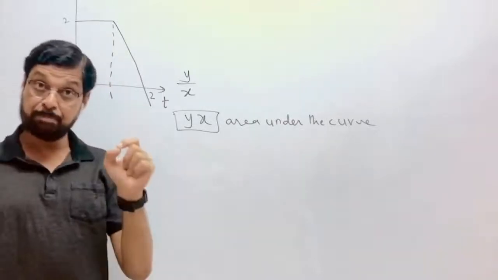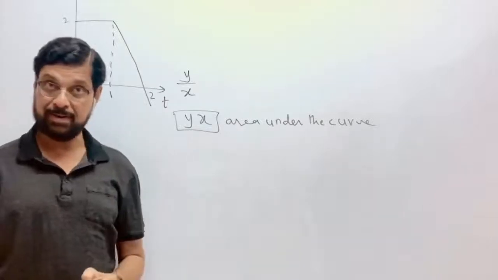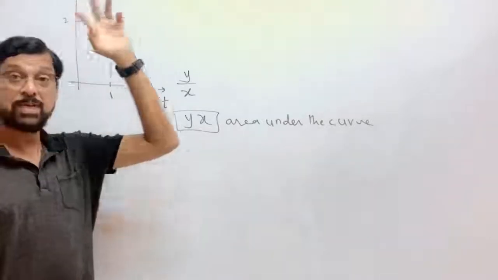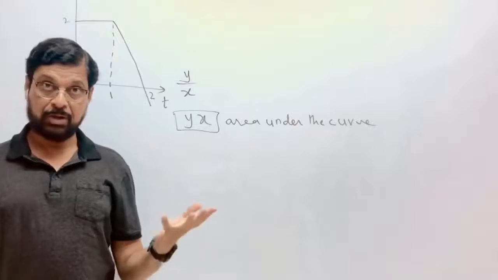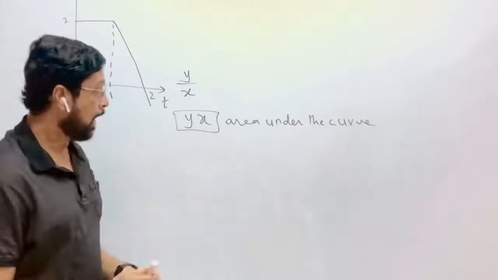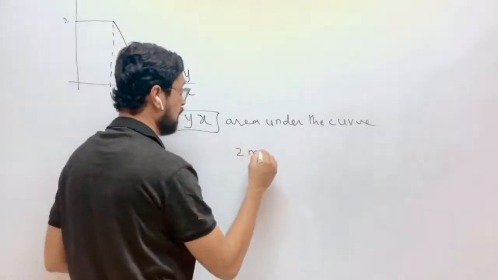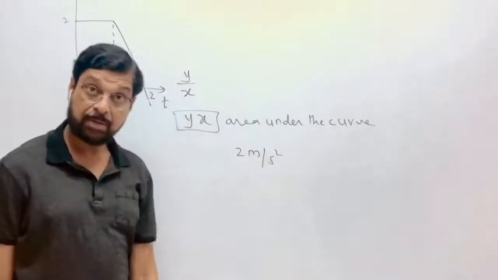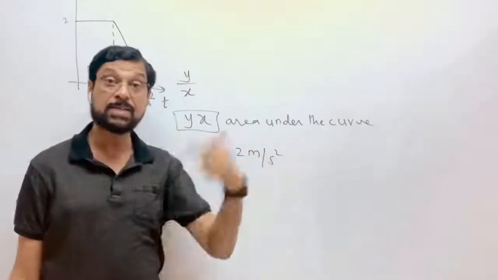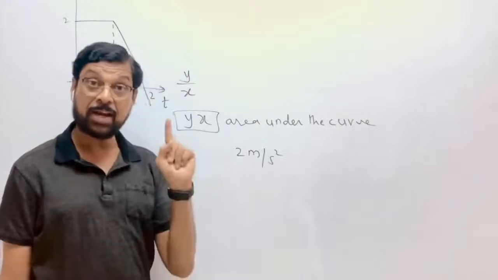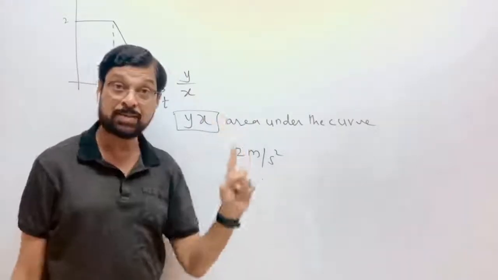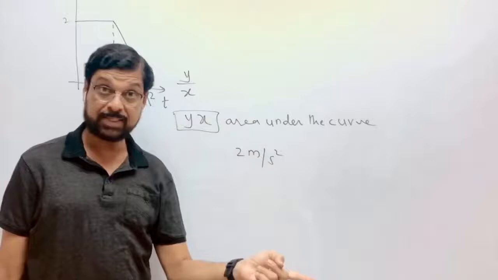Means the speed is increasing at the rate of 2 meter per second. You know the meaning of acceleration. Acceleration is 2 meter per second square, means the speed is increasing at the rate of 2 meter per second with every second.